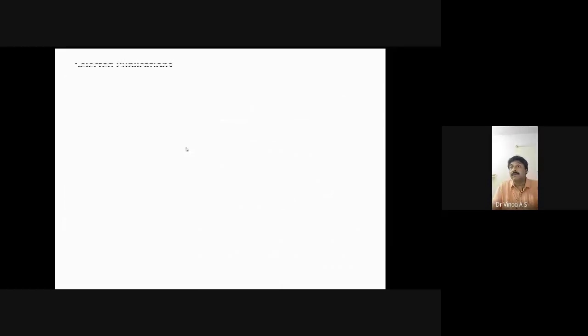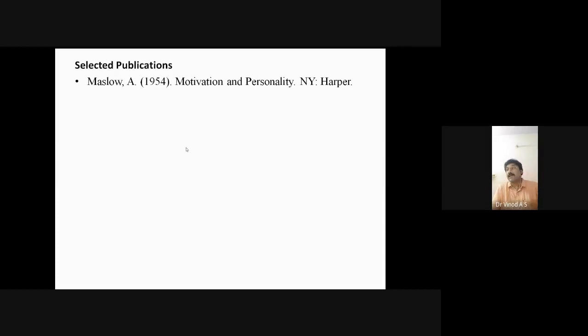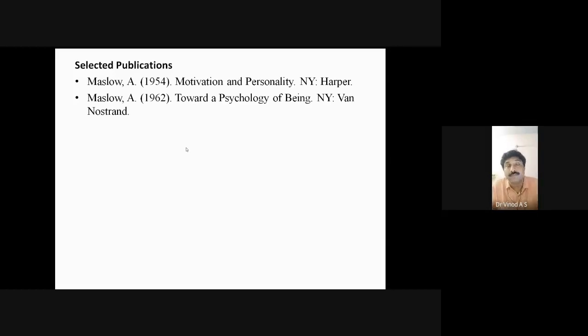After that, he published several books. A lot of books are there, and they are on all the online platforms. These are two of them: Motivation and Personality, published in 1954 by Abraham Maslow and published by Harper, and the other one is Toward a Psychology of Being, from 1962.